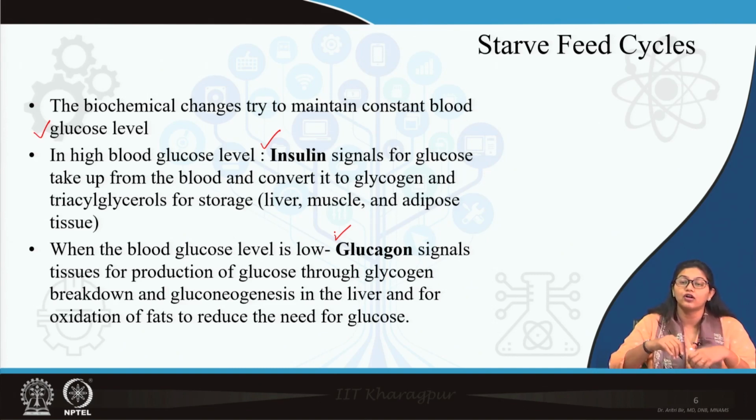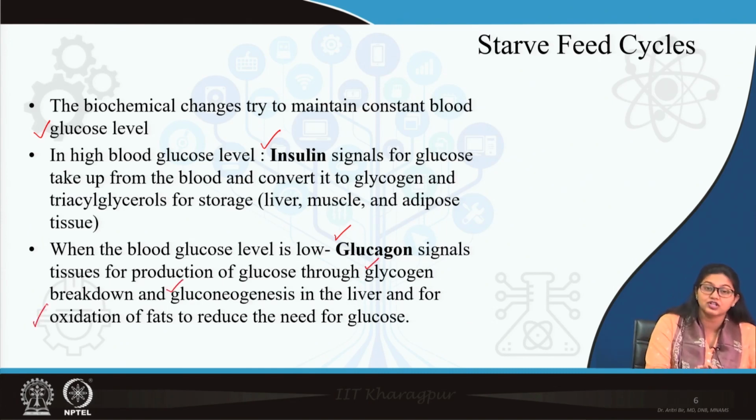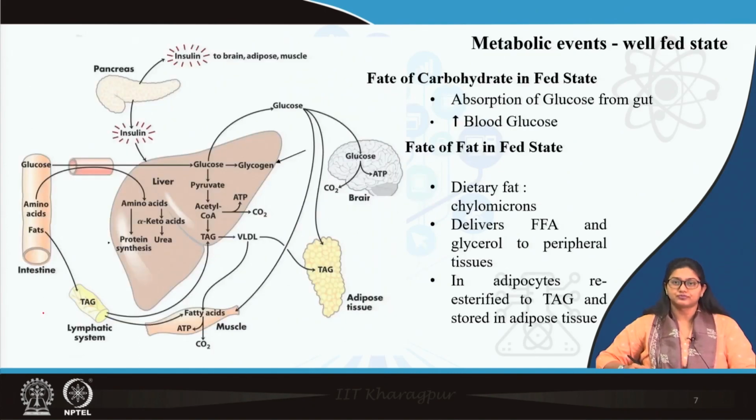Glucagon signals for production of glucose from different sources like glycogen, gluconeogenesis, or beta oxidation, the oxidation of fatty acids, because in blood there is no scarcity of glucose, so that the blood glucose level or the energy supply can be maintained. Now, what happens in the well-fed condition?